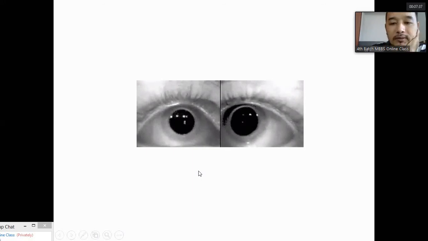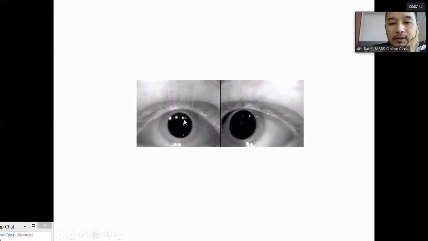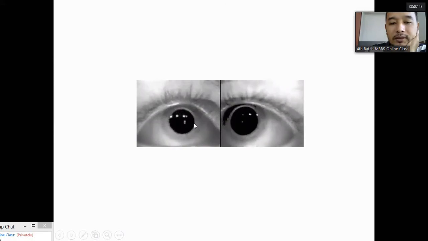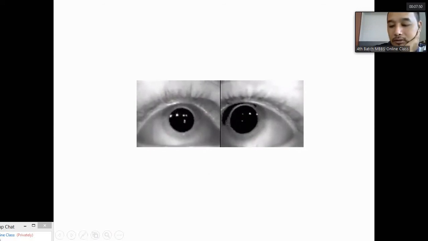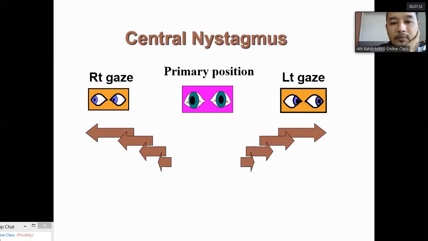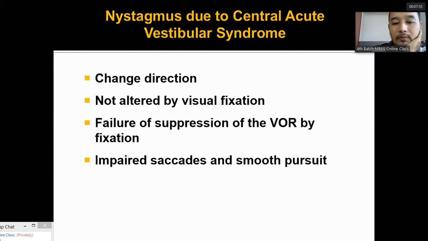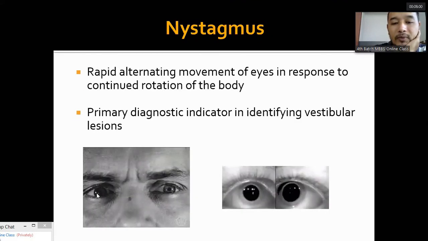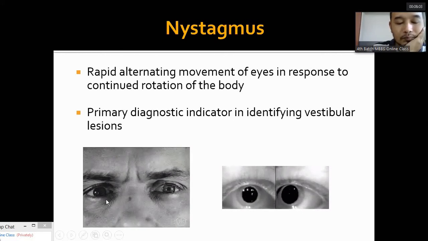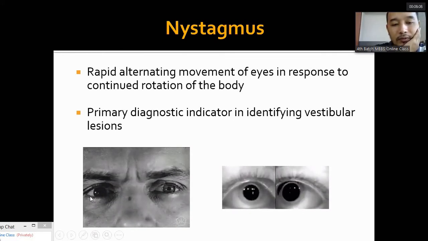Just see the nystagmus, it is changing direction. It is now beating upwards, now toward the right side, then upwards again. So the characteristics and direction of the nystagmus are very important to differentiate central and peripheral causes. In the first example, the cause is peripheral acute vestibular syndrome. Just see the nystagmus on the right side. The fast component is toward the right side. It does not change direction. It's in the horizontal and torsional direction.